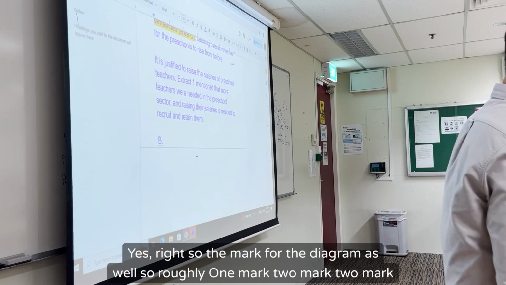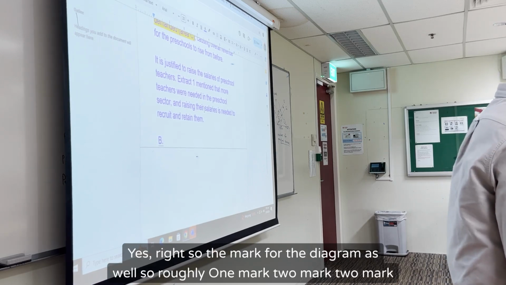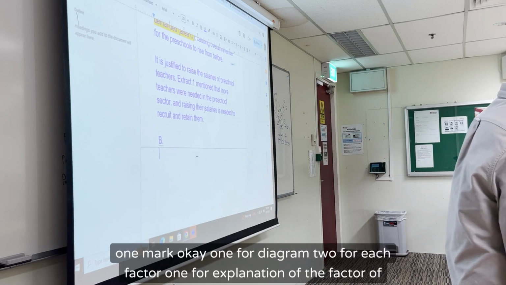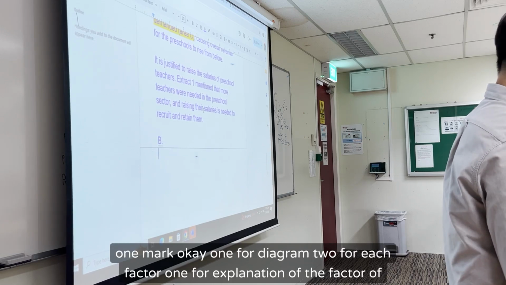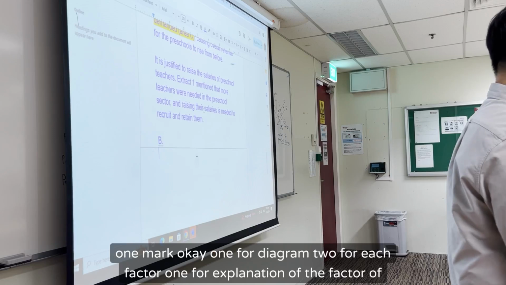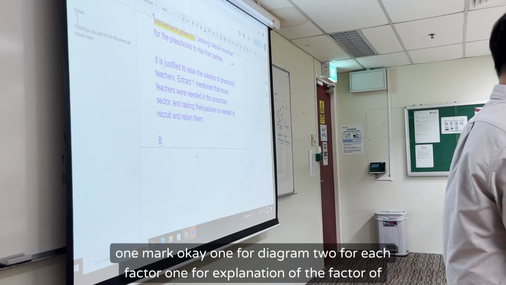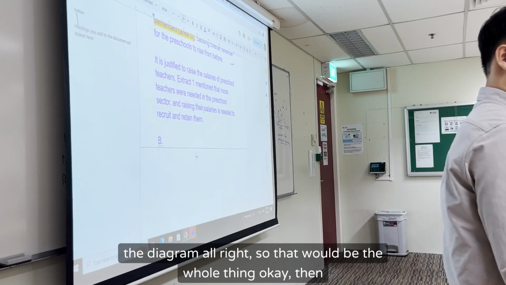So the mark for the diagram as well. So roughly 1 mark, 2 marks, 2 marks, 1 mark. Okay, 1 for the diagram, 2 for each factor, 1 for explanation of the factor of the diagram. All right. So that will be the whole thing.